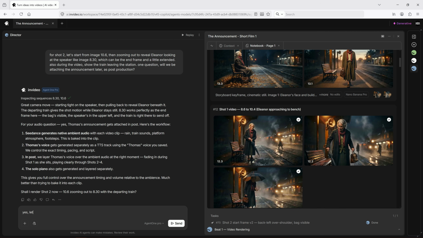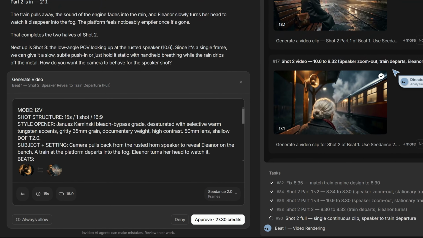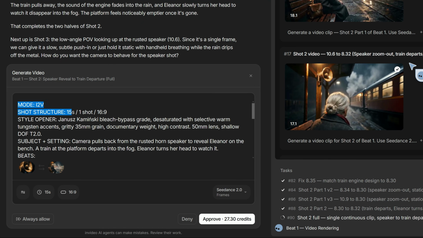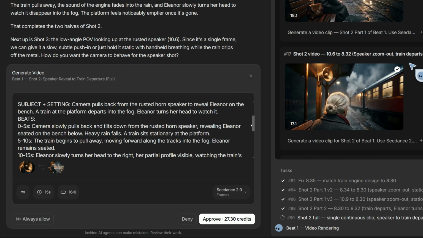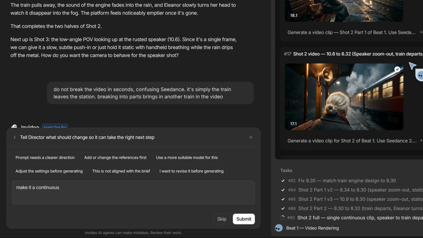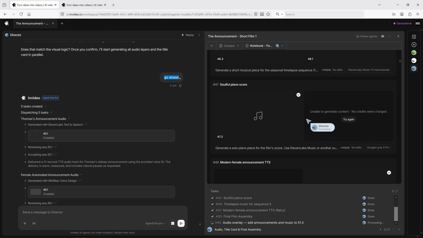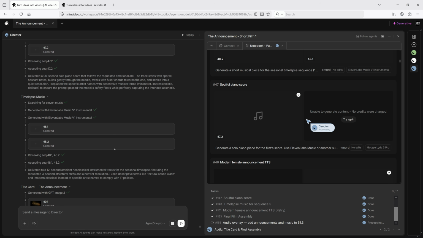Everything remains organized within the project, so there is no need to manually save individual clips. Before each generation, Agent 1 presents a detailed breakdown of the shot, including the scene structure, subject, camera direction, lighting, style notes, and other production settings. I found this particularly useful because it provides visibility into how the shot is being interpreted before spending credits on generation. Once all the shots were completed, Agent 1 moved into assembling the final film.